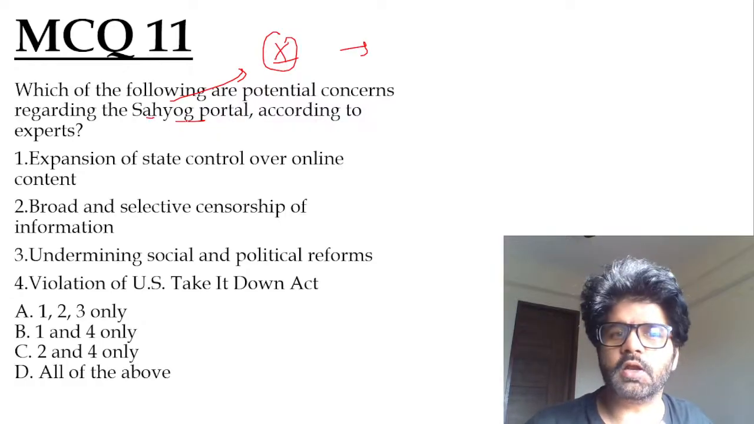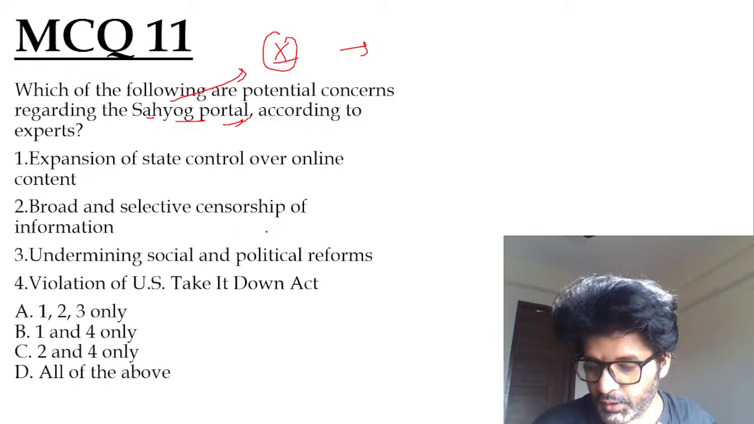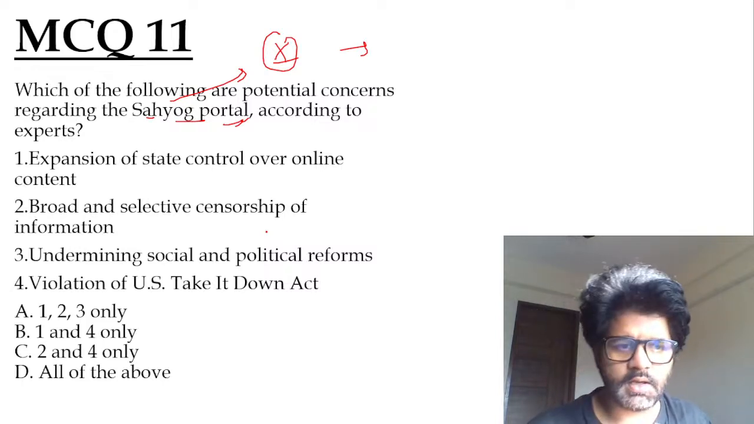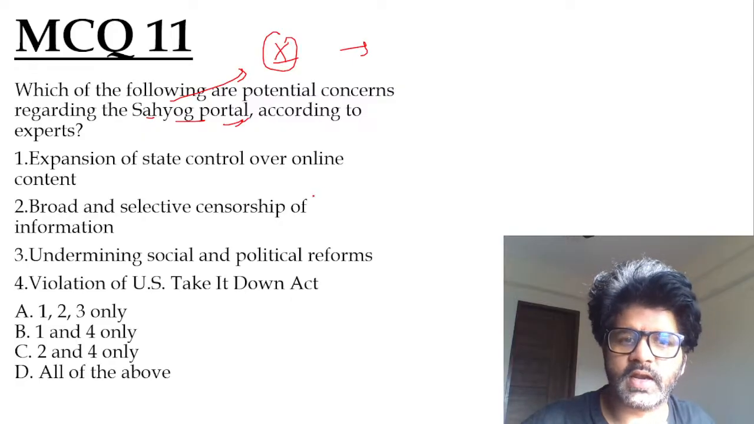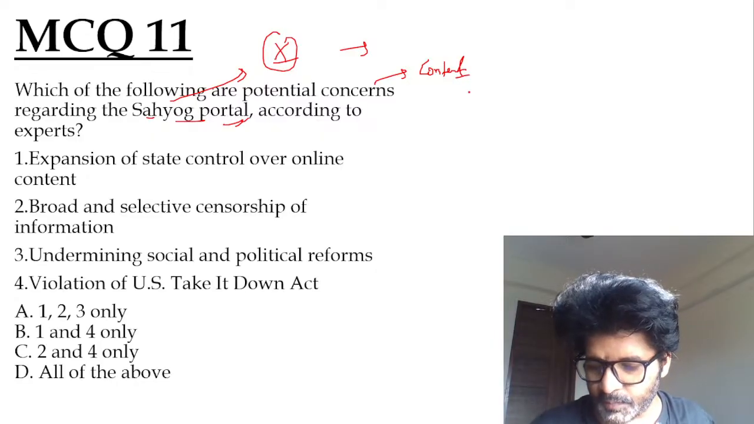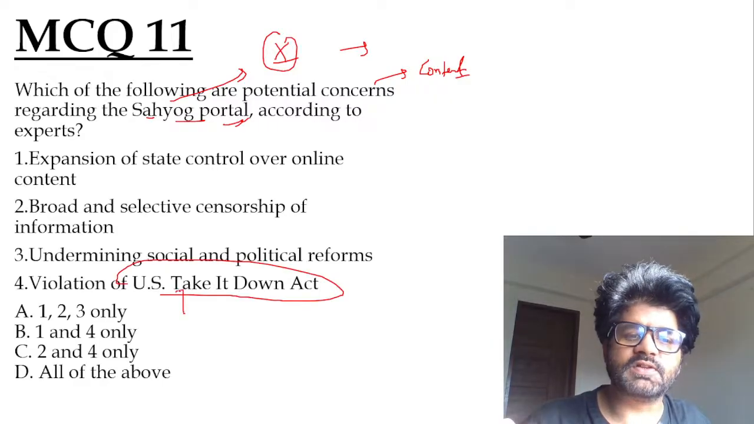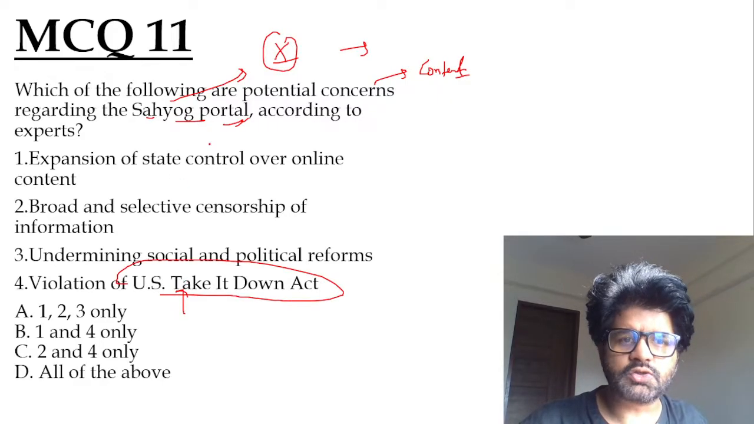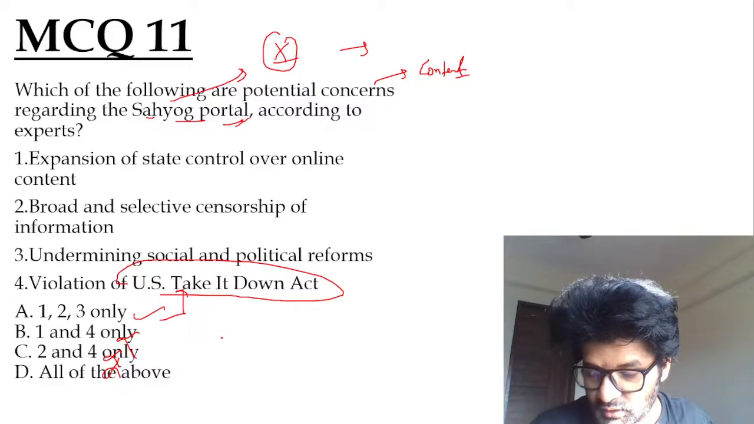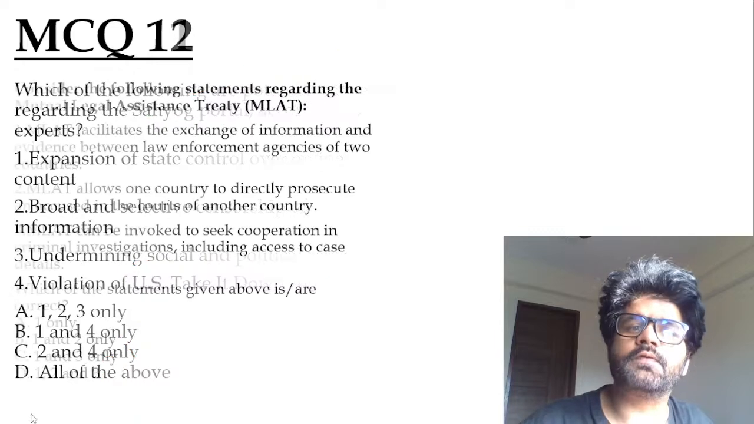So, what is the answer of this particular question? What are the potential concerns regarding the Sahyog portal? And here again, what you can do is use option elimination, guys. That will help you. Option elimination means if you know some statement is wrong or it has no relevance to the content we discussed yesterday, you just eliminate that particular option, right? So what is that particular option? Harshini has given the answer: violation of the US Take It Down Act. What is the relevance of the US Take It Down Act to India's Sahyog portal? The potential concern has nothing to do with it. Eliminate 4, and you will get the answer, that is A, 1, 2 and 3, as stated by Harshini, Pratik and Anand. You can watch yesterday's Hindu analysis if you haven't, for this particular thing.